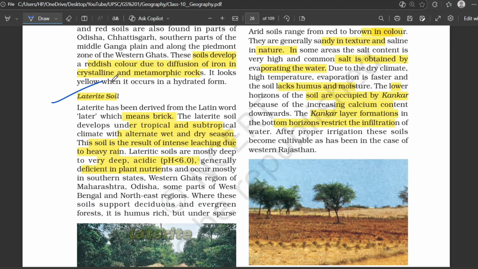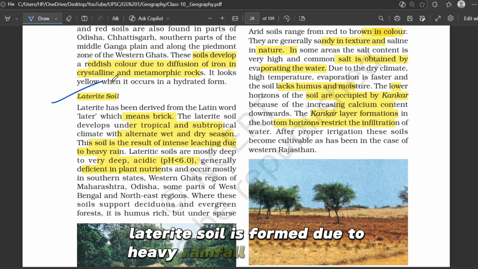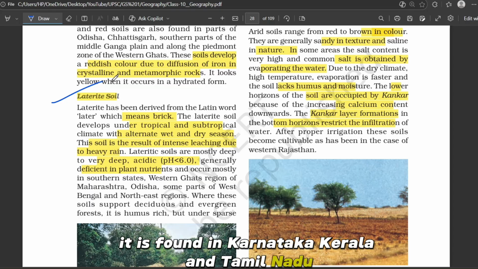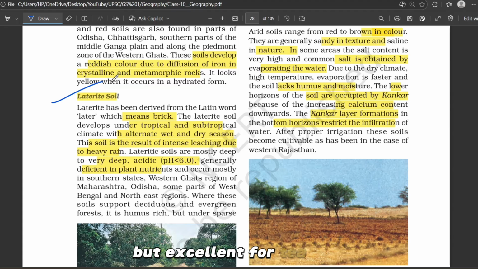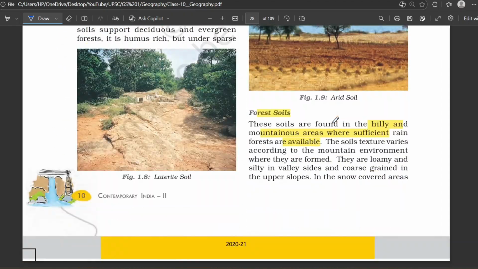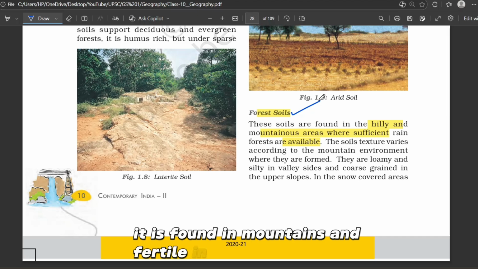Okay. Laterite soil. It is formed due to heavy rainfall washing away nutrients. It is found in Karnataka, Kerala, and Tamil Nadu. Usually poor in fertility but excellent for tea, coffee, cashew after proper treatment. Next one is arid soil. It is found in Rajasthan. It is sandy, salty, and low in humus. It becomes cultivable after irrigation, like in the Indira Gandhi Canal region. Next one is forest soil. It is found in mountains, fertile in valleys and thin on slopes.